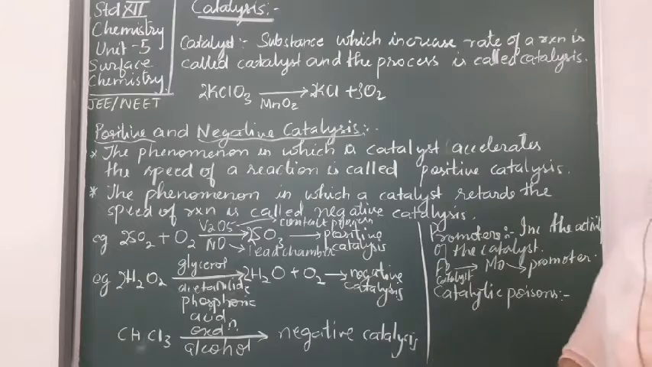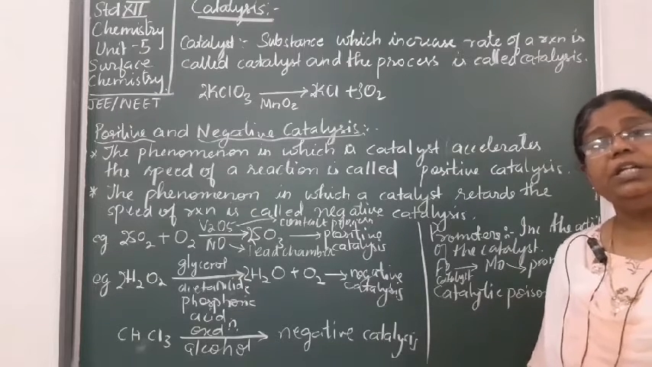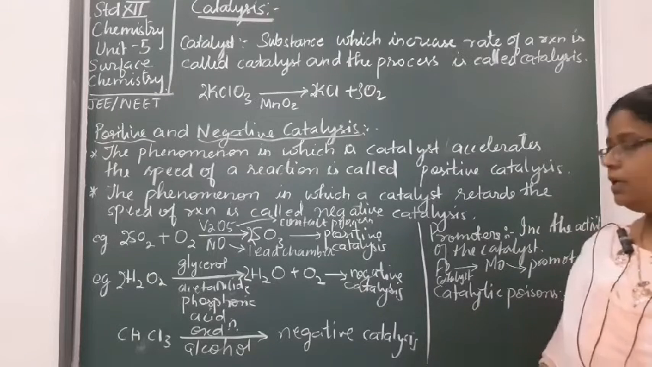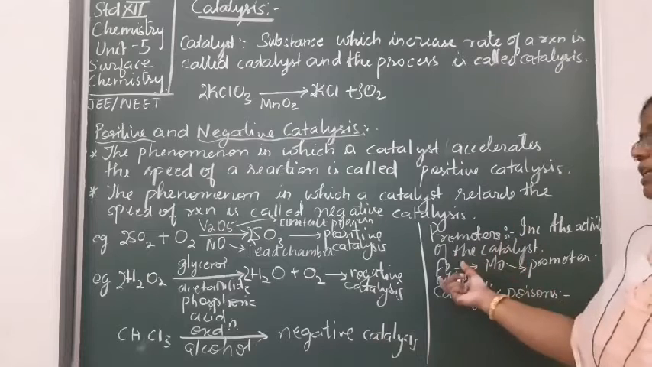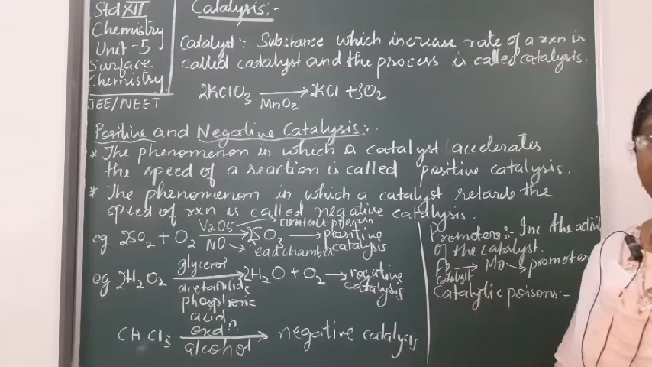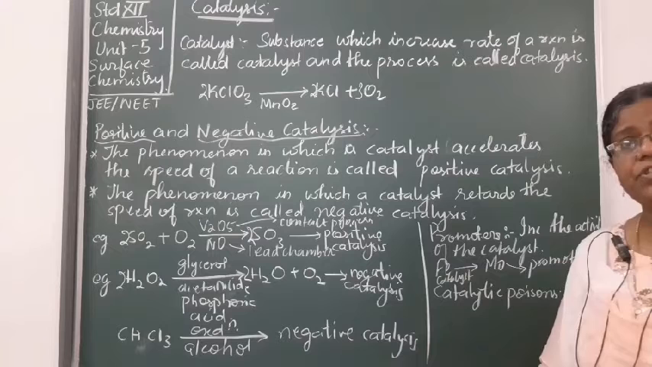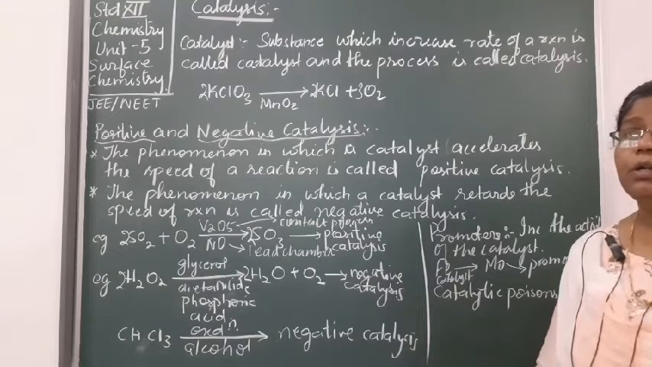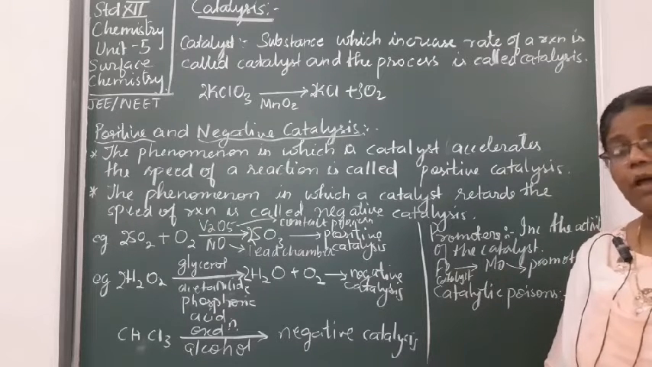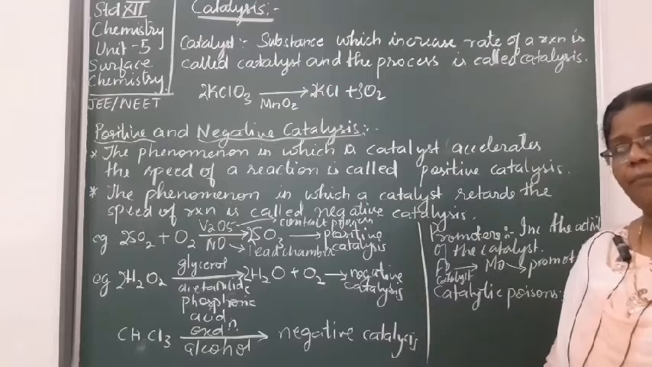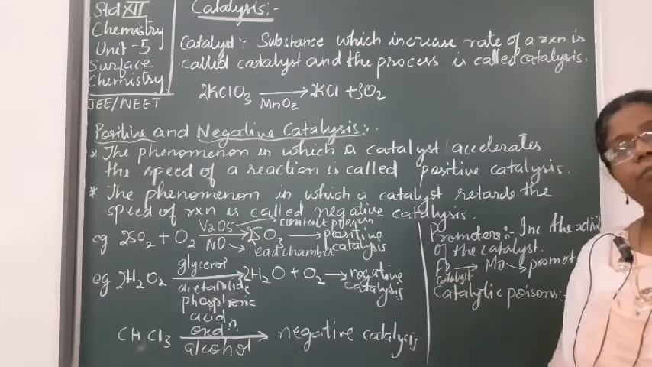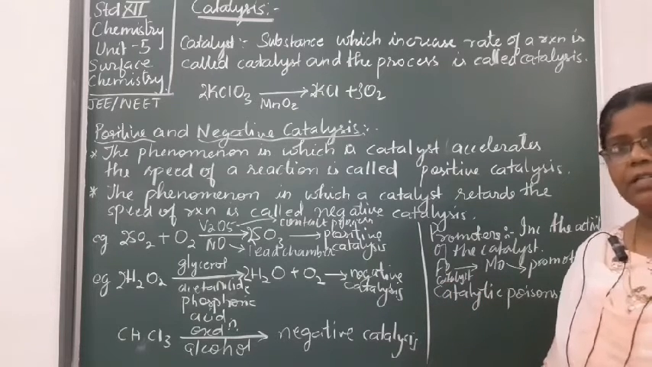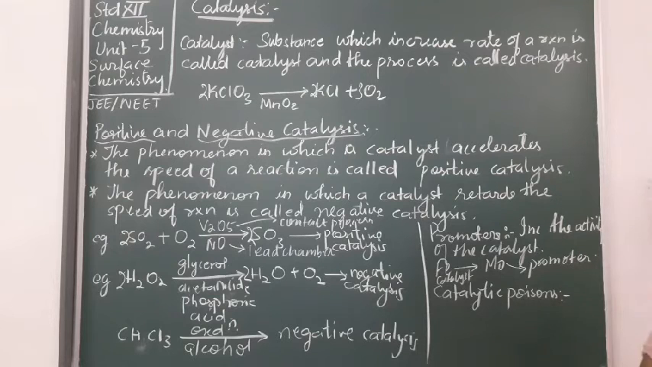Okay, so promoter का function क्या है? To increase the efficiency of the catalyst. So molybdenum will increase the efficiency of the Fe catalyst. कैसे increase कर सकता है उसकी efficiency? To provide more surface area to the catalyst, so that more adsorption of the reactants can take place and the reaction can be faster. Okay, so that is how molybdenum will act as a promoter.